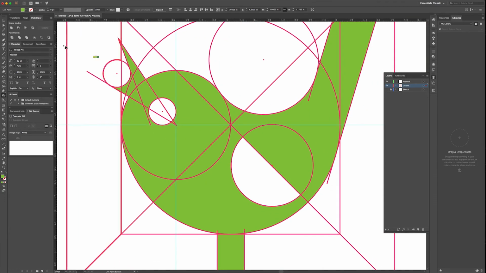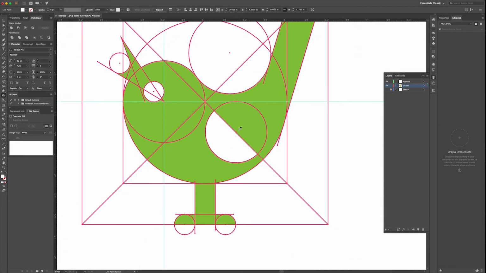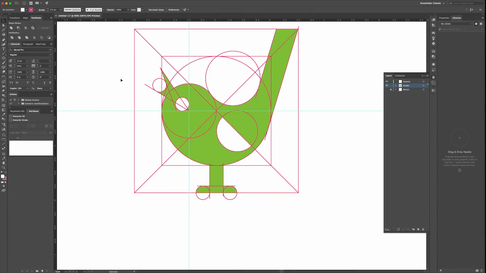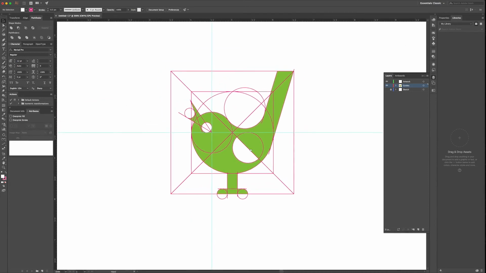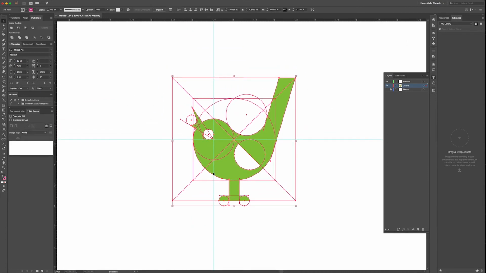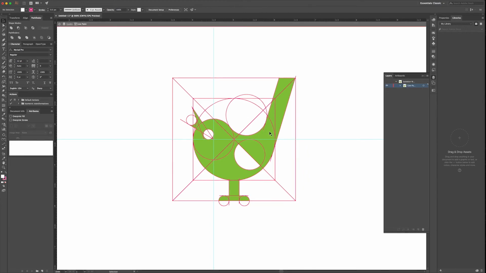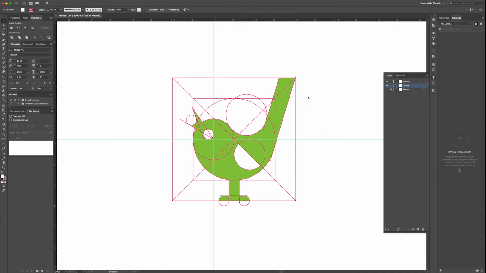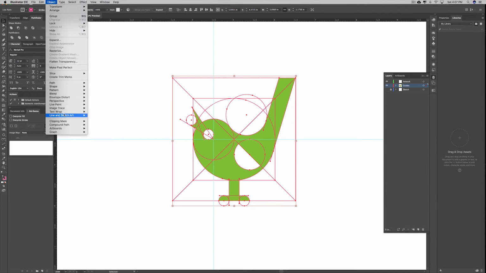Okay, once you have that, I'm gonna paint white in the eye and the wing. So once we have done that, just select the design, double click it, and wait, oh, first I need to expand it. So select the live paint and hit expand, this one, or you can go to object, live paint, and expand.